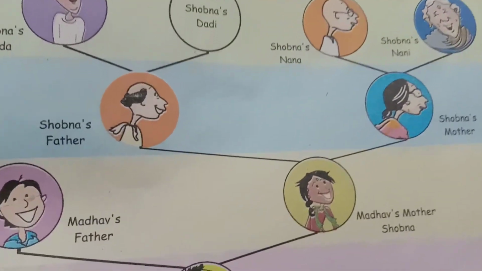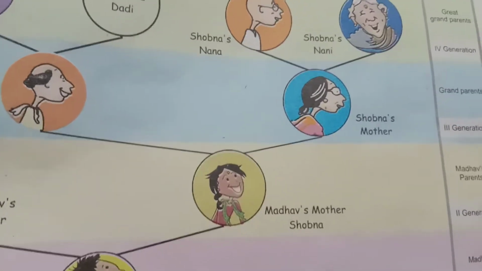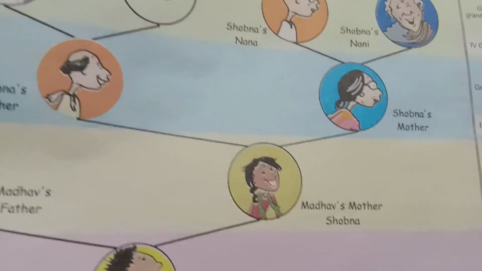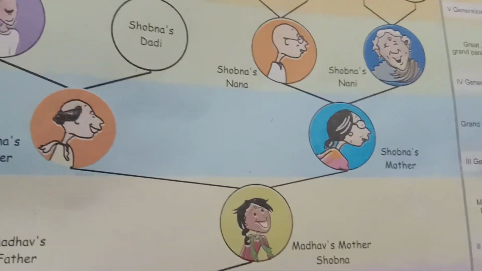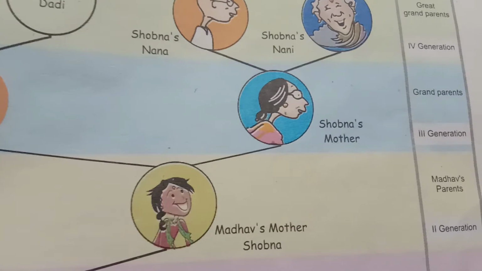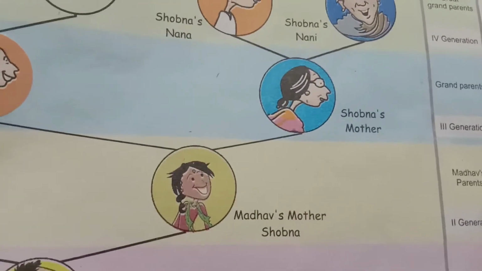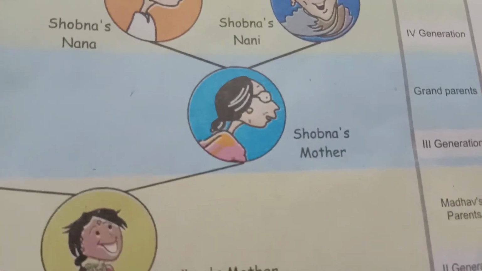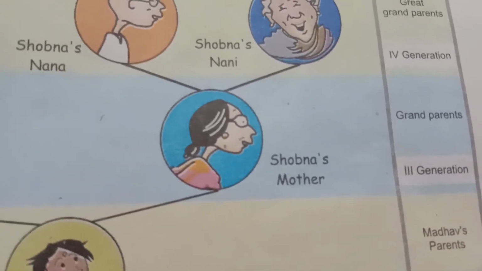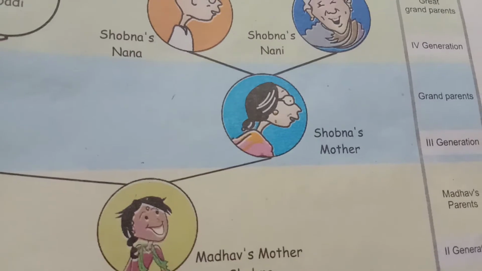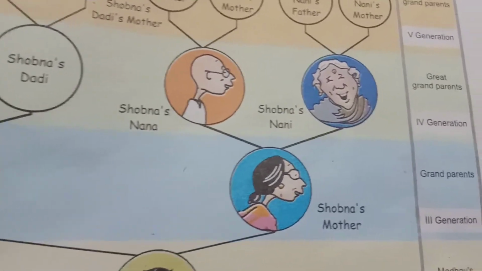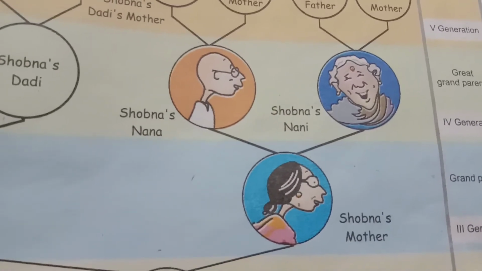Whereas in the third generation of Madhav, Shobhana's mother and Shobhana's father are there. That will come under the third generation, and they are known as grandparents. Who were they? Grandparents. So the third generation are the grandparents. Next we have the fourth generation, the great grandparents.